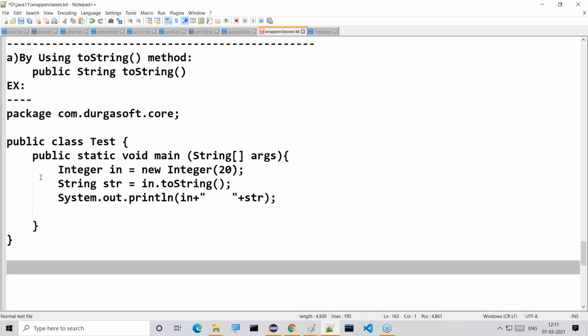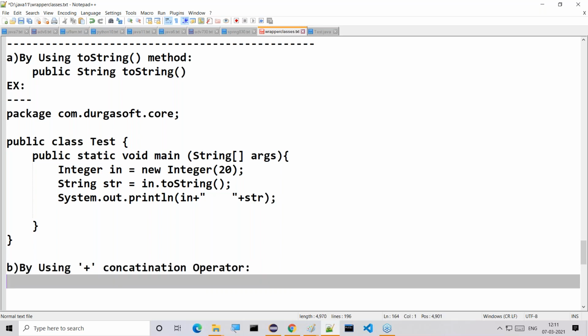Similarly, the second mechanism would be by using the plus concatenation operator. Observe carefully. You already know one point here.